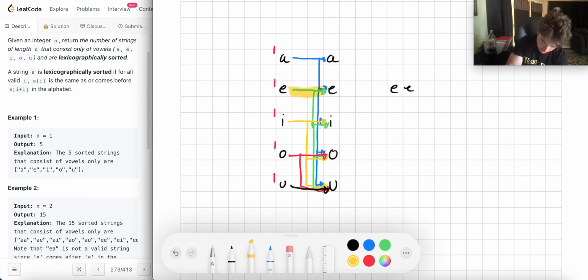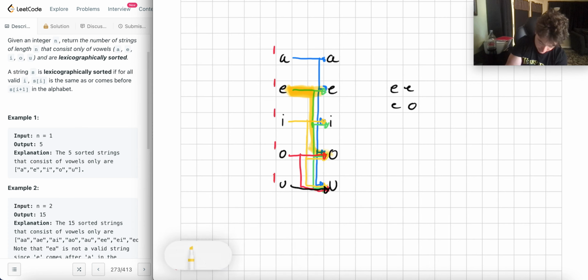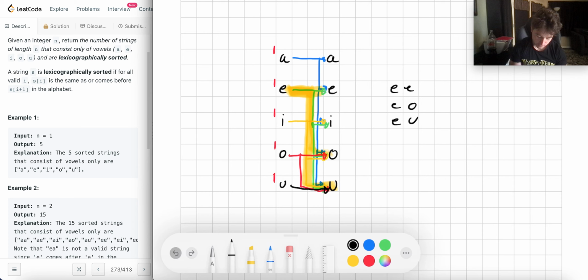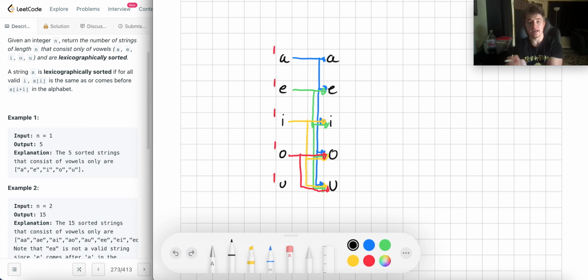I could go from E to O, and that's a valid string. I could go from E to U, that's a valid string. I could go from O to U, that's a valid string, right? If we've captured all of these paths, we would capture all possible valid strings, and you'll notice that there's no invalid string within these boundaries, because first we thought about the letters that we could use, and then we created edges to ensure that we never attach letters that can't be attached in the order they're set up, right?